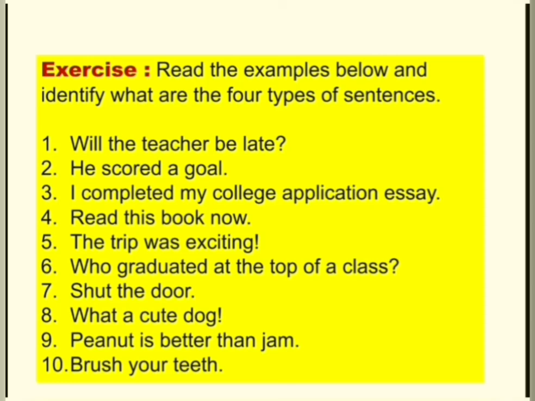So children, let's have a small exercise now. Read the examples below and identify what are the four types of sentences. First one, will the teacher be late? Second one, he scored a goal. Third one, I completed my college application essay. Fourth one, read this book now. Fifth one, the trip was exciting. Sixth one, who graduated at the top of the class?